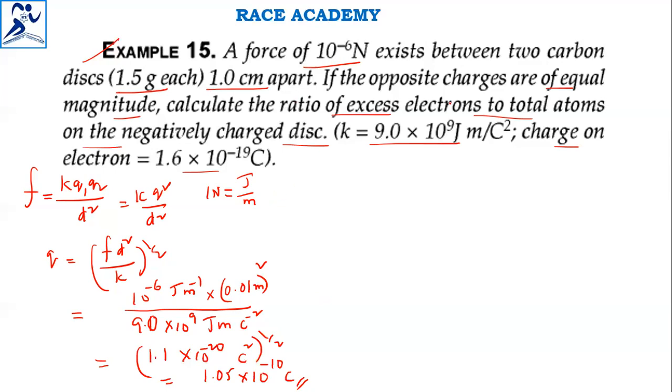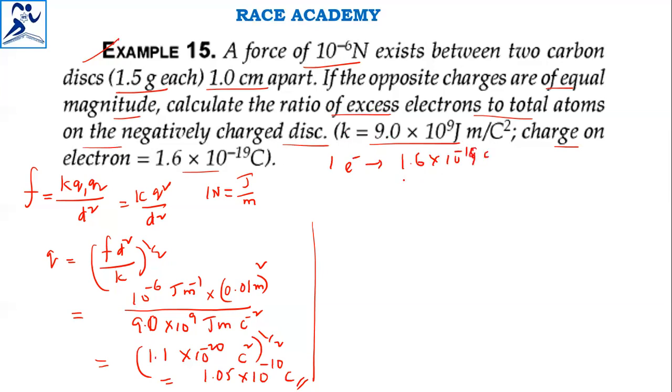So we calculated the charge on each disk. Once you have found the charge on each disk, you can start on the electrons concept. Here, the number of electrons present in these coulombs: actually, we have 1.6 × 10^-19 coulombs for 1 electron. So 1 electron is how much? 1.6 × 10^-19 coulombs.